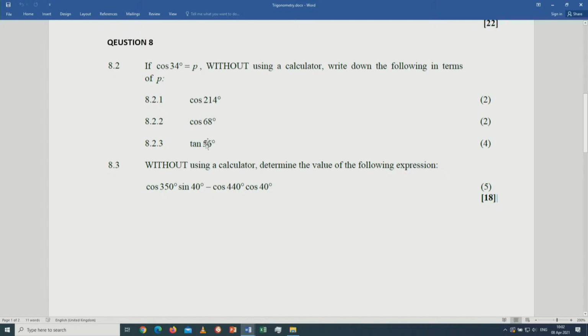Then all these other angles, you must express them in terms of 34 and 56. The other angle, it will be 90 minus 34, it will be 56. The other angle will be 56. All these other angles, express them in terms of 56 and 34. For example, 240. 240 will expand, it will be 180 plus 34. Now we have 34. Check 68. 68 will be 2 multiplied by 34.